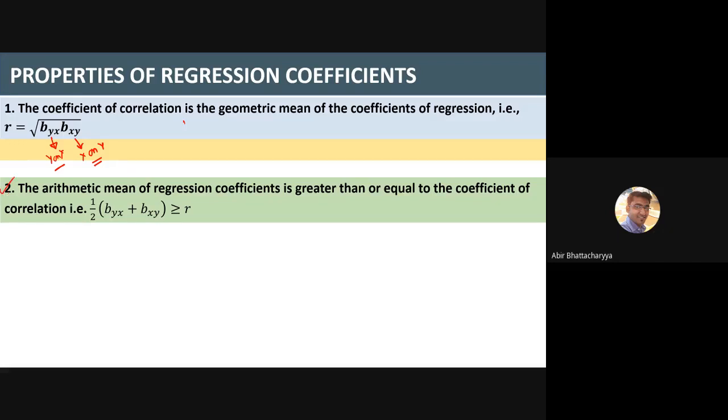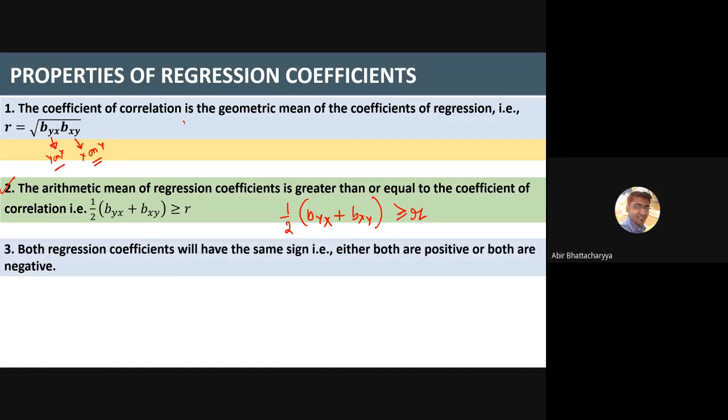The arithmetic mean of the regression coefficients is greater than or equal to the correlation coefficient. If I take the arithmetic mean, that is 1 by 2 times byx plus bxy, it is always greater than or equal to r, the correlation coefficient of the data set.